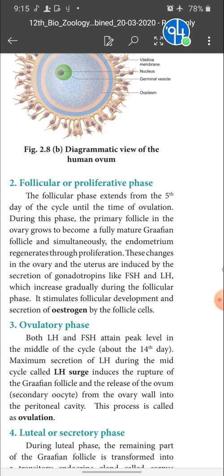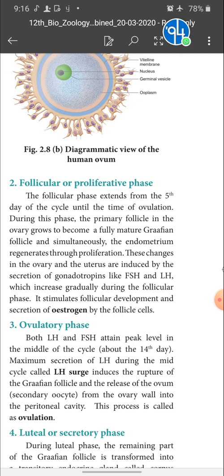So what happens during this phase? The primary follicle in the ovary grows to become a fully mature Graafian follicle, and simultaneously the endometrium regenerates through proliferation. These are the changes taking place in the ovary and uterus. In the ovary, the primary follicle becomes a fully mature Graafian follicle, getting ready to release the ovum. In the endometrium, the lining regenerates and proliferates. Since the endometrium proliferates, this stage is called the proliferative stage or proliferative phase.